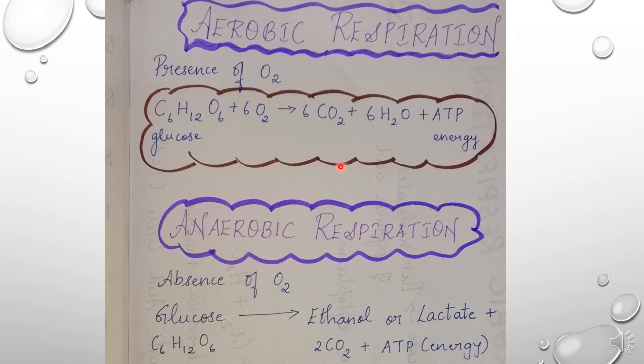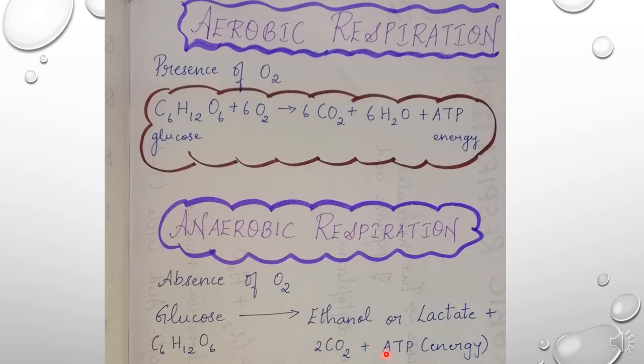Next you have anaerobic respiration. Anaerobic respiration takes place in the absence of oxygen. Here the glucose is converted into either ethanol or lactate, and it also releases carbon dioxide and energy.